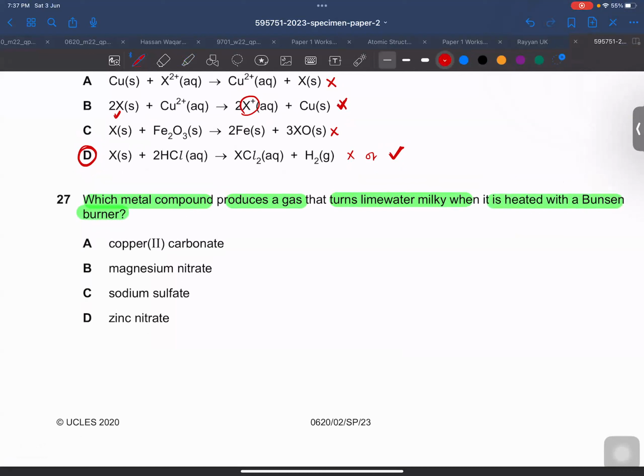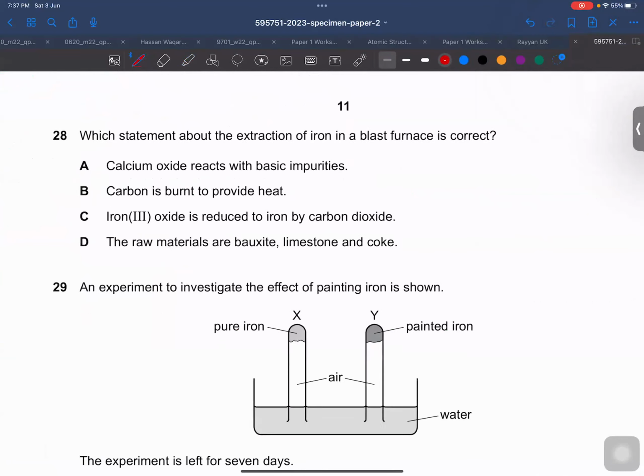So we know that whenever we heat carbonates, they break down into metal oxides and carbon dioxide, and the carbon dioxide turns lime water milky. So of course, this is one of the compounds which contain carbonates. Is that clear, bacho? Yes, sir.